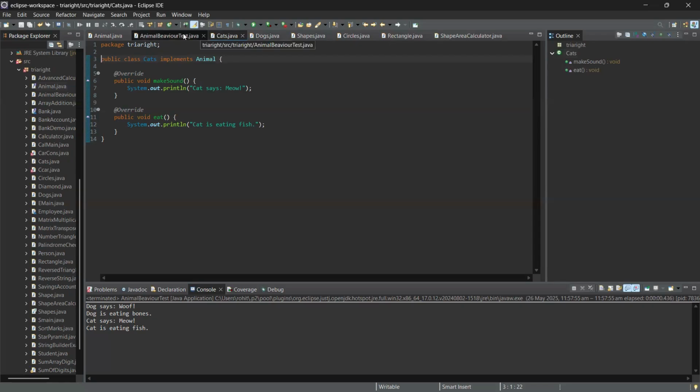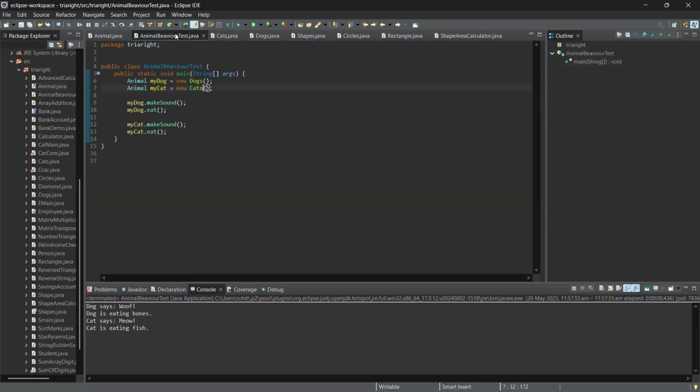Now we have to make another test class. We have the testing class here. The Animal interface has two methods, makeSound and eat, and all classes that implement Animal must provide definitions of these methods, so that it was eating and making the sounds meow and woof.